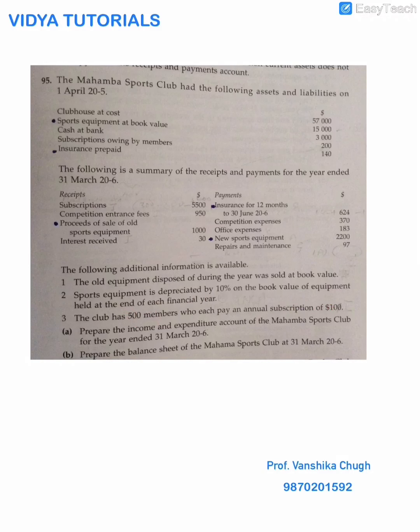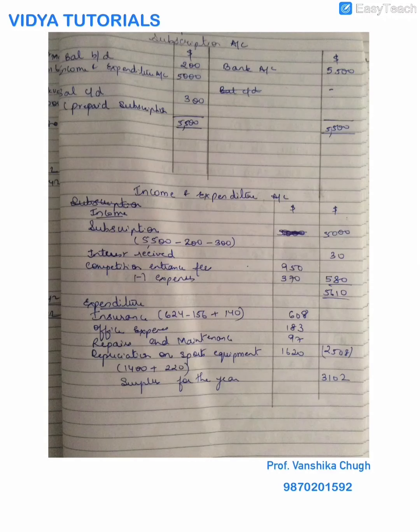Now let us see how to prepare subscription account. So here I have written my balance BD as 200 and whatever I received. What is the entry when I get subscription? Money is coming in, so bank account is debited and subscription is my income, so it is credited. So on the credit side I have recorded 5,500. Now when I close the subscription account, subscription is an income, so when I am closing it, I will transfer the funds to the income and expenditure account. So I will debit subscription and I will transfer the balance to the income expenditure. I will transfer 5,000 because I was supposed to receive 5,000 in a year.